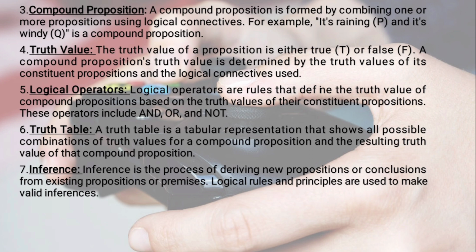The next one is the truth table. A truth table is a table which represents the truth values of each proposition. Logical operators are AND, OR and NOT operations, as we studied, and the truth value of a proposition is the value that represents whether the given proposition is true or false. True and false are the truth values given to premises or propositions. Inference is the process of deriving new propositions from already existing propositions or premises. The rules and principles of propositions and premises allow us to make valid inferences.